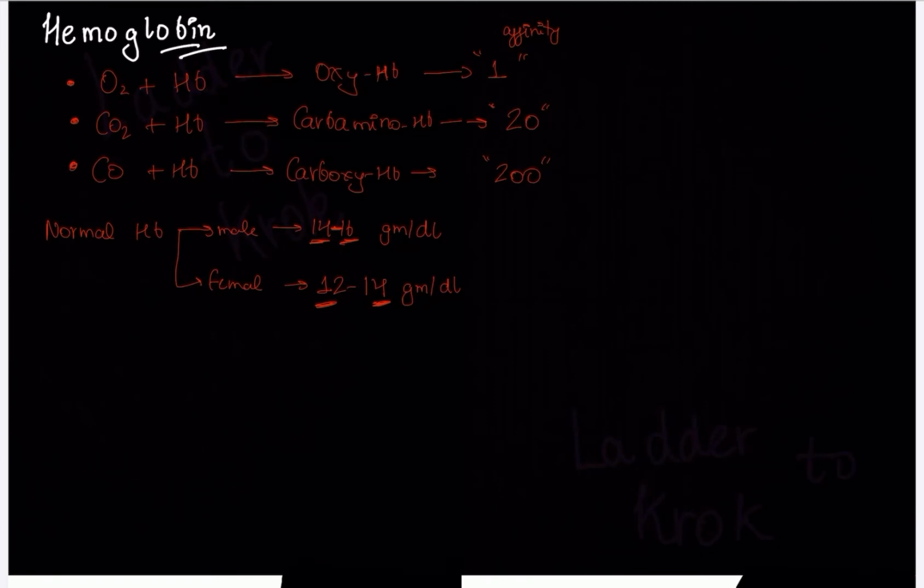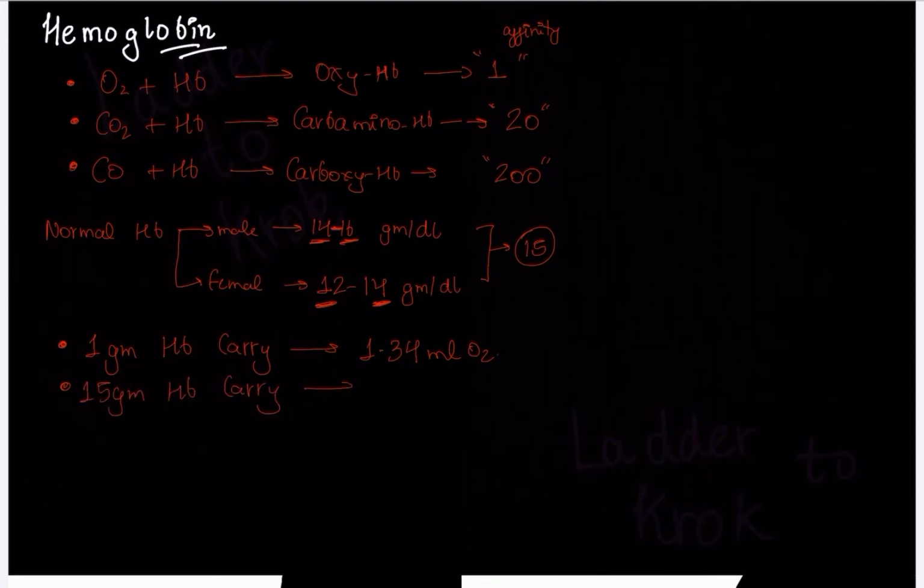Now I will tell you how: 1 gram of hemoglobin can carry approximately 1.34 milliliter of oxygen. So on average, we can take the hemoglobin as 15 for both. So 15 gram of hemoglobin will carry how much? 1.34 multiplied by 15 is 20.1 milliliter of O2. This is 100%. 15 gram of hemoglobin can carry 20.1 milliliter of O2.